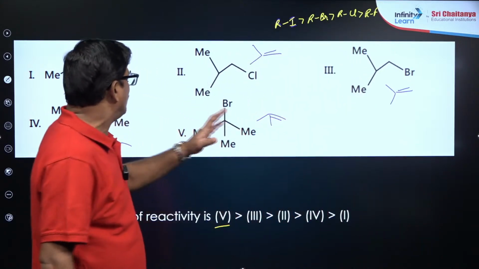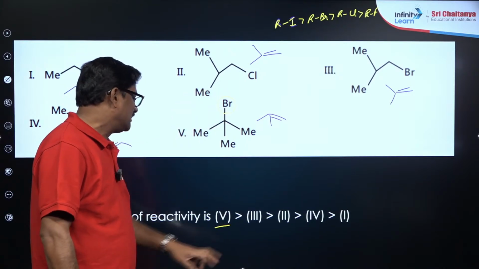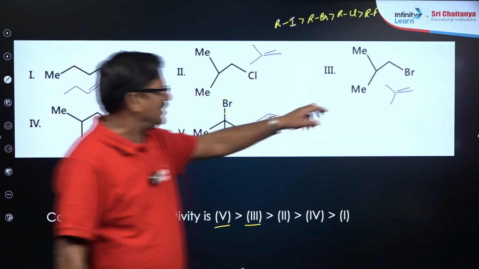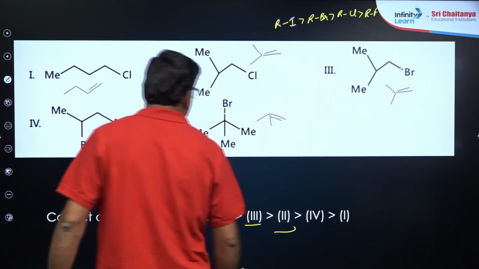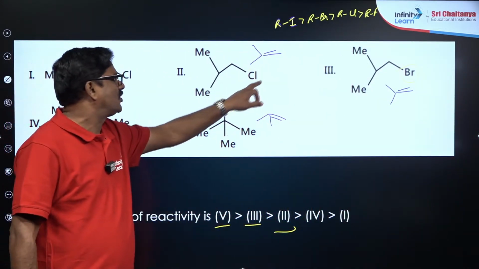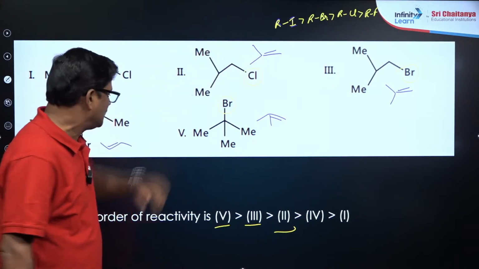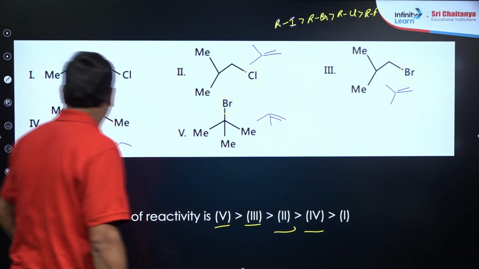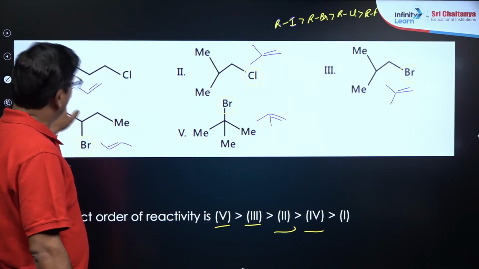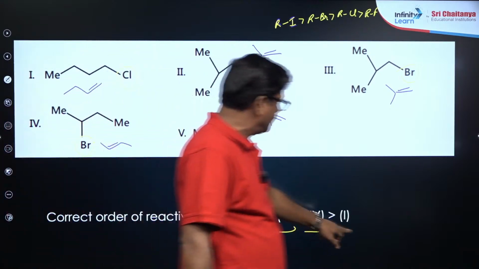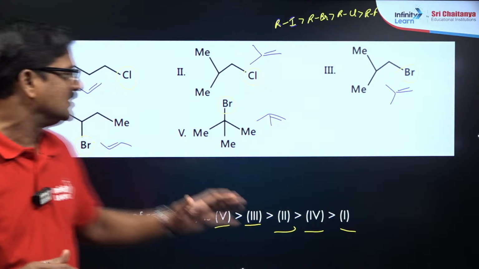5 is more. Why 5 is more? Here I just want to use the bromine as a leaving group. Then 3. Why 3? Bromine is the more reactive. Then it is coming to the 2. Why? Because it is chlorine, but it is going to form the isobutylene as a product. And 4, bromine is the reactive, and at last we are going to say that it is the chlorine, the least reactive.